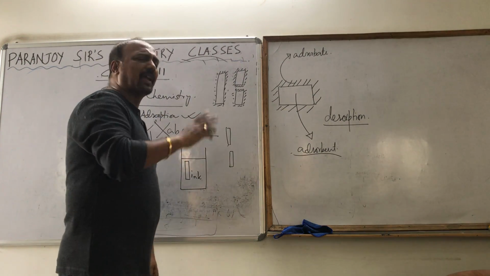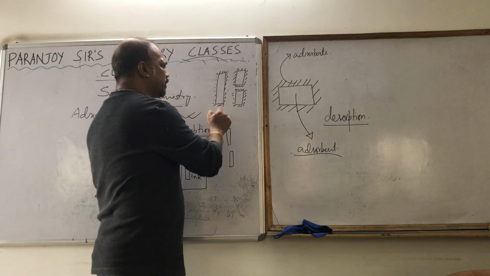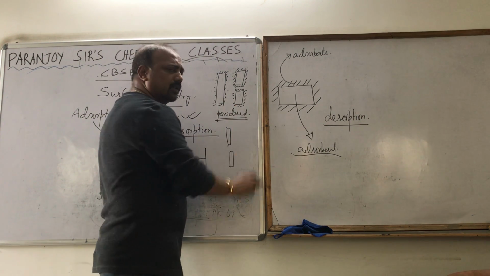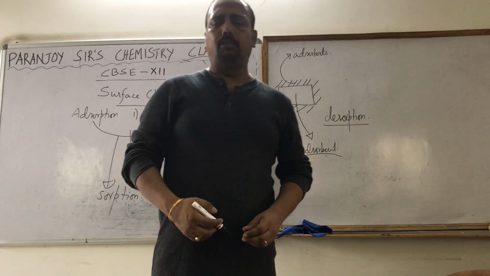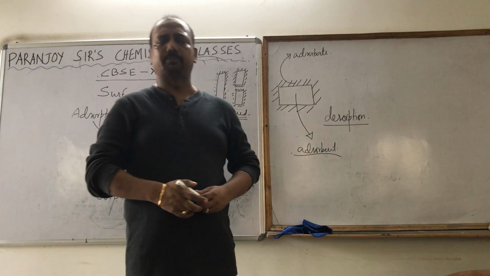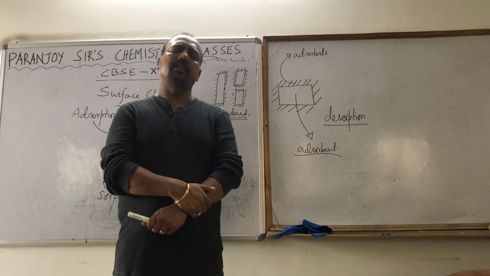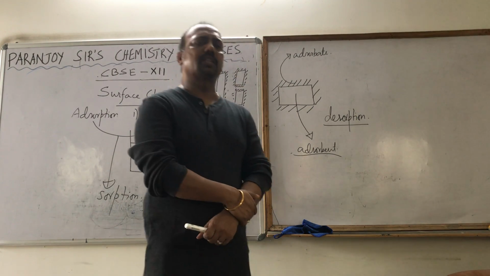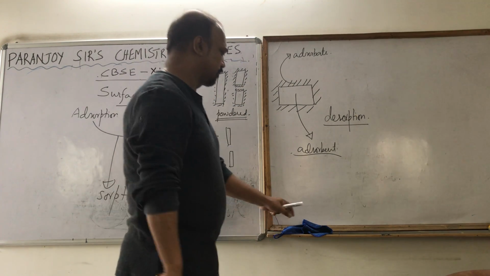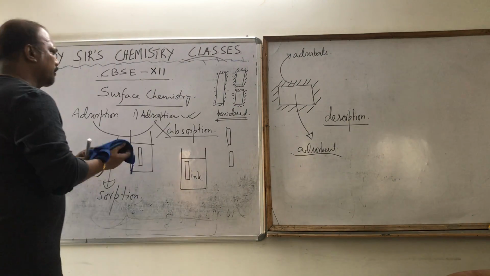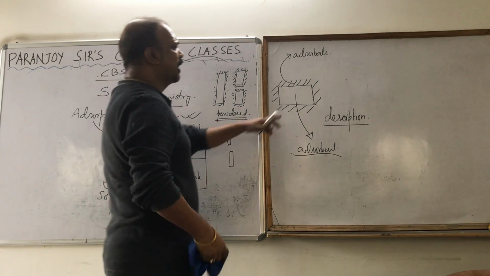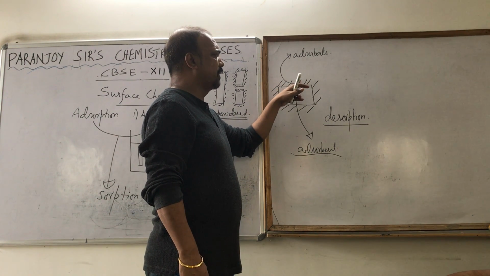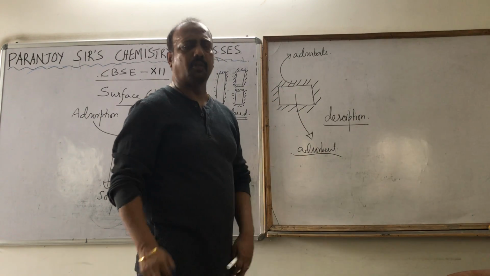Adsorption is maximum when we take the chalk in the powdered state, because in the powdered state the surface area will be maximum. If the surface area is maximum, obviously the adsorption will also be maximum. So it does depend on the surface area. I hope you understood this. Next thing we are going to know is that the adsorbate is getting attracted on the surface of the adsorbent by some force of attraction. Now what force of attraction?